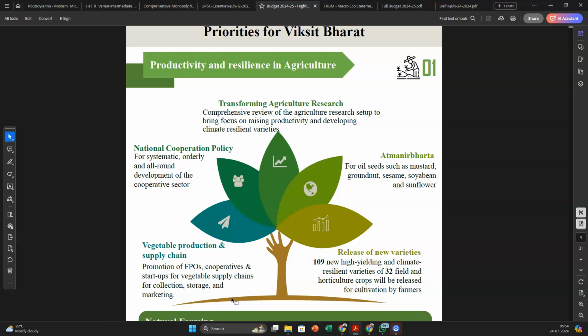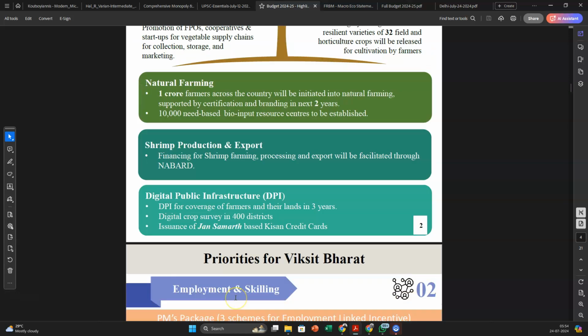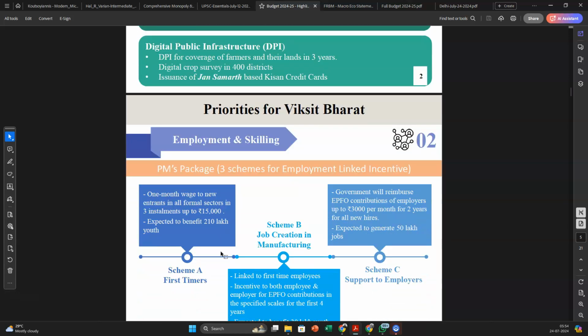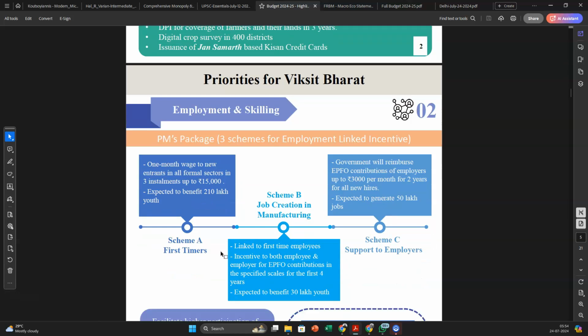But at the same point of time, the infrastructure that we need to invest in agriculture is collection, storage, marketing, transportation, cold storage. All of this is extremely important. So this is with respect to agriculture. Please read this.